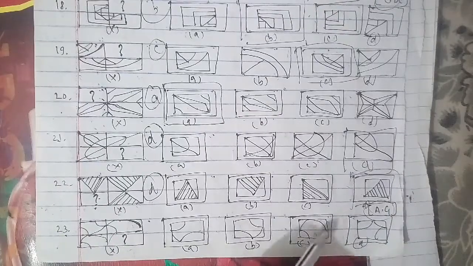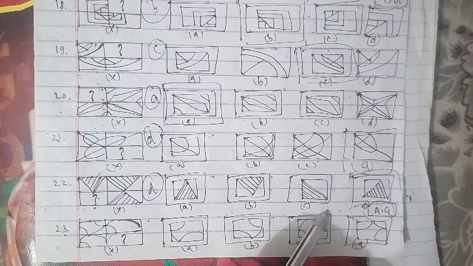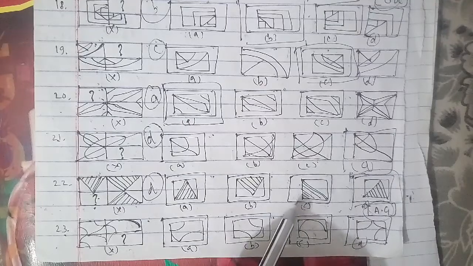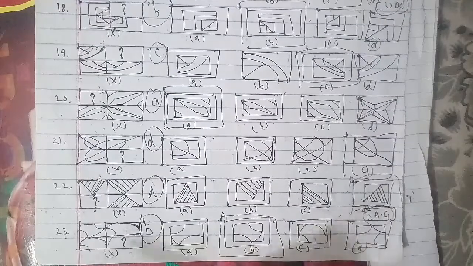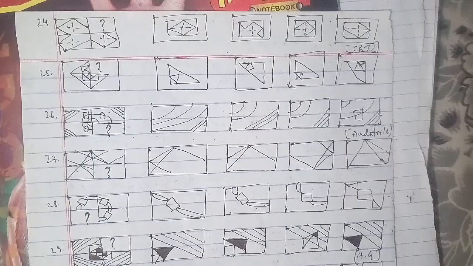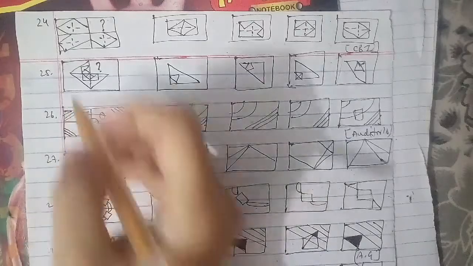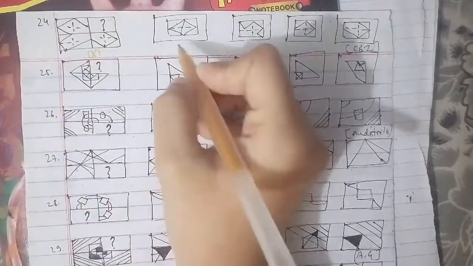Now we'll go ahead to your 24th question of the session, and that is also an important one, and you have to consider it. Let's go ahead. The 24th question of the session is here. This has been the cross figure, A, B, C and D here. The part is missing here, and to complete it, the C figure will be the right answer for this question as well.